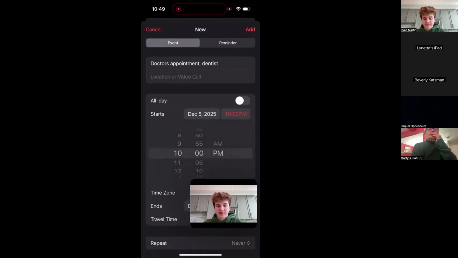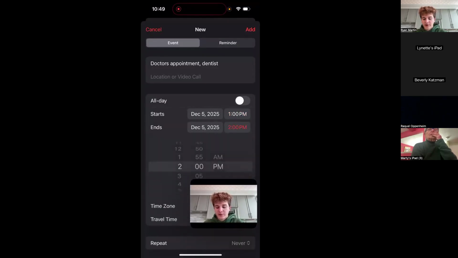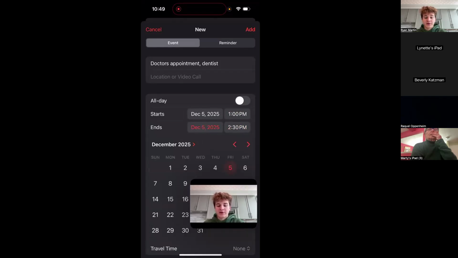I can select the time, scroll this one down to 1, and then 00 because I want 1. And then this is set to AM. When you switch it to PM, you can go there. And then the ending time, also December 5th, 2 p.m. looks about right. We might adjust it to 2:30, assuming that the dentist appointment takes about an hour and a half.